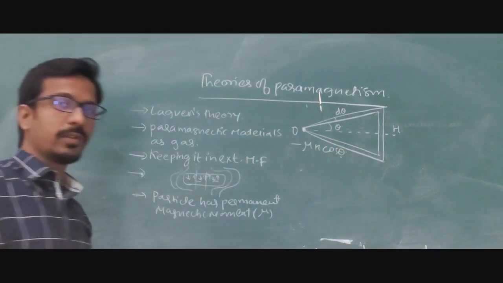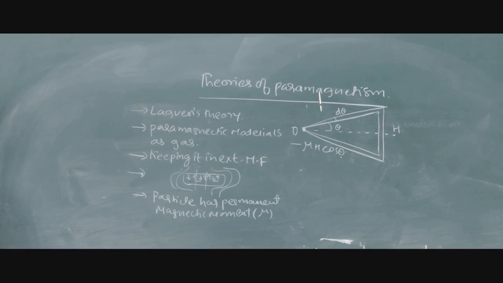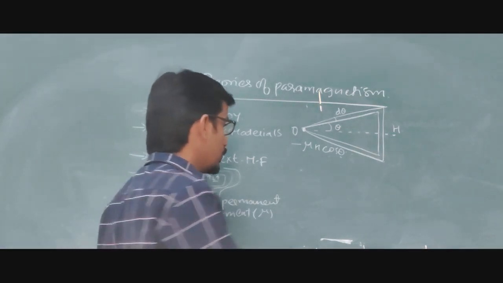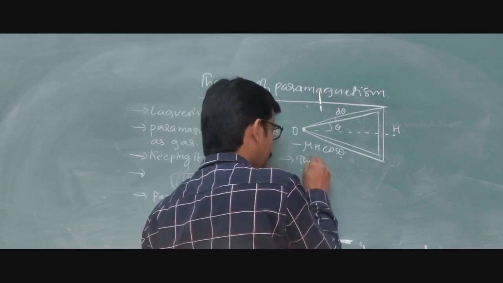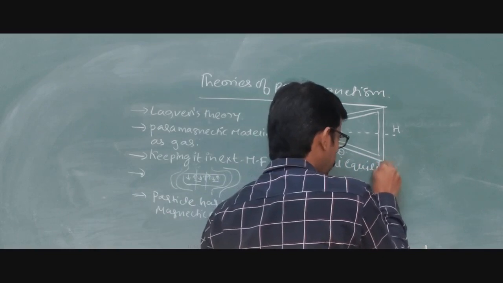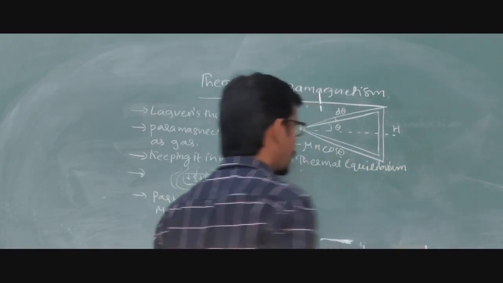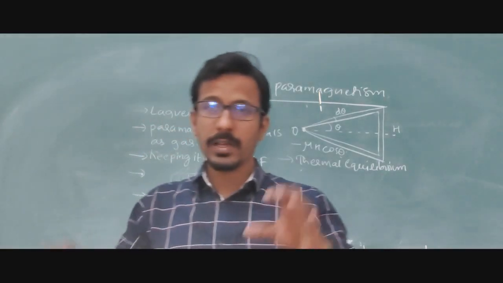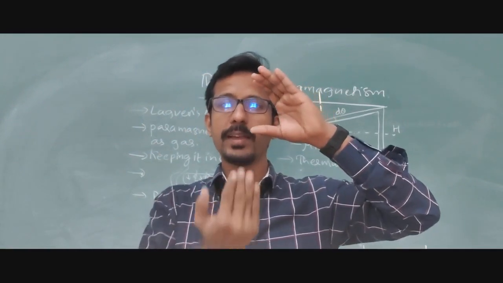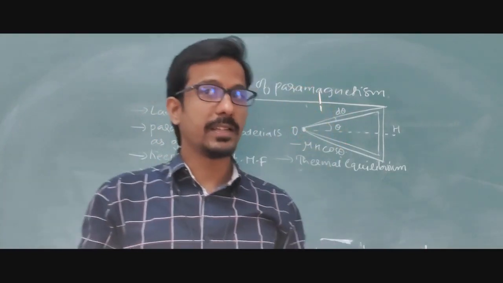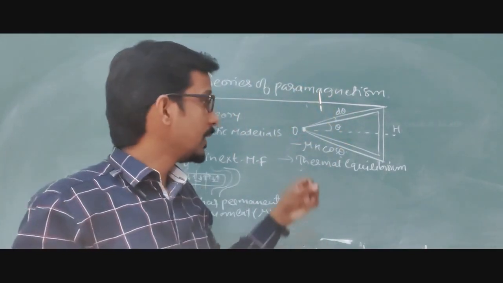Then what happens? How does the material change from one direction to another direction? This is happening due to thermal equilibrium. Thermal equilibrium is very important. Why is thermal equilibrium considered? Whenever we take the material and apply the external magnetic field, heat energy is generated inside the material. That is called the thermal equilibrium.